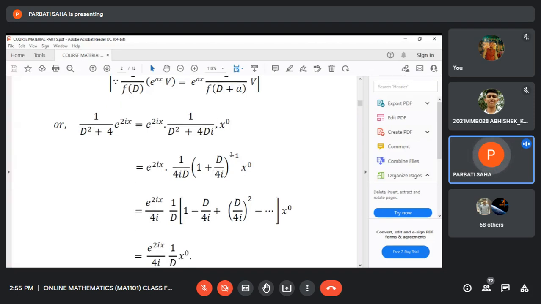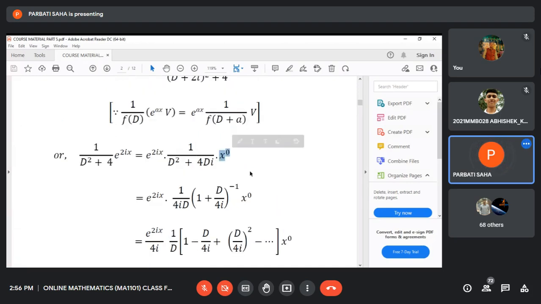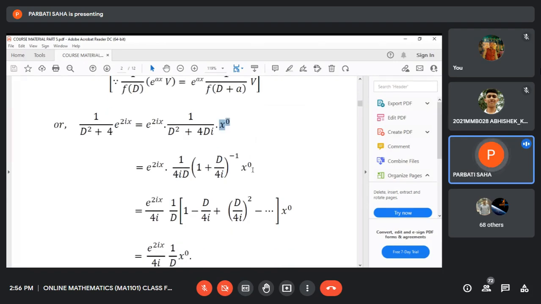And so you know, for negative index, the binomial should be 1 plus x or 1 minus x. So you have to take common 4iD to make this 1. Just you have to make 1 in the binomial 1 plus x or 1 minus x type. So we should take common 4Di in the denominator and then you can obtain 1 plus D by 4i, and then it is written in the numerator with negative index. So it becomes 1 plus D by 4i whole inverse. But V remains unchanged, like this x to the power 0.